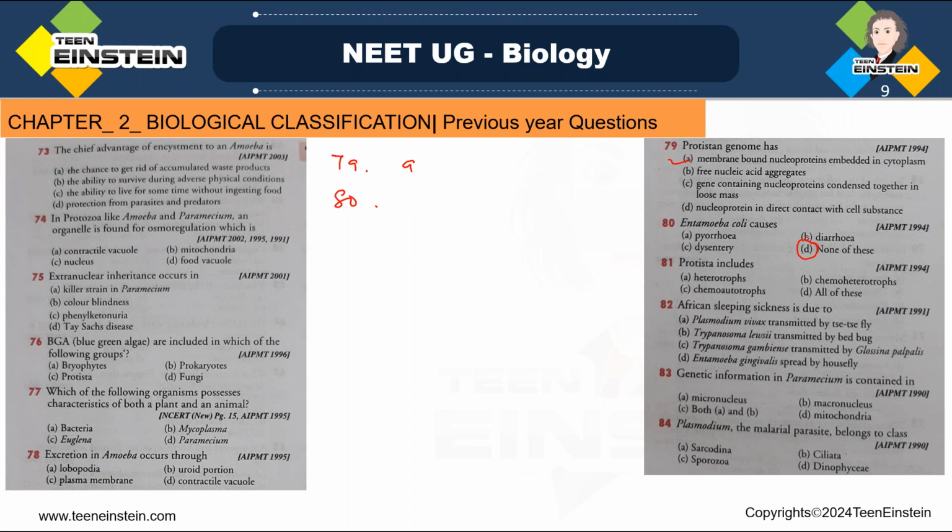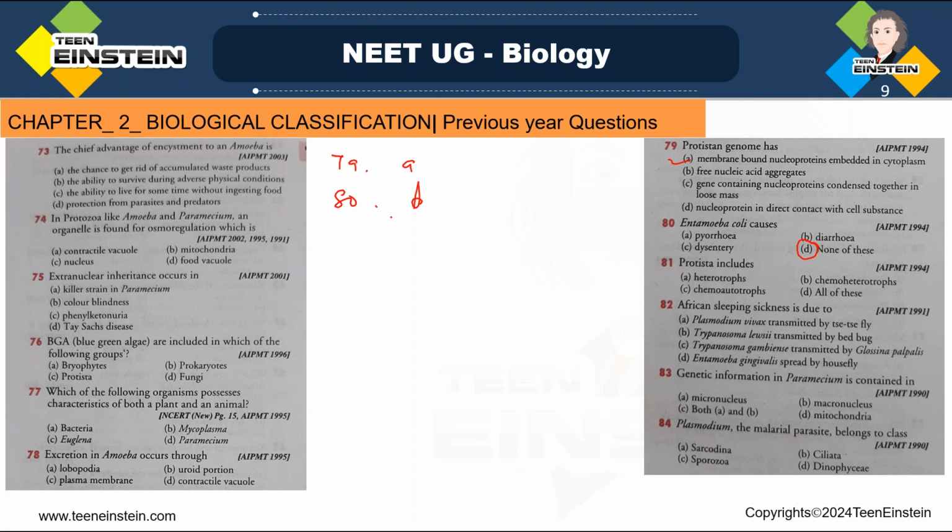Actually, this is a common parasitic genus of phylum Protozoa, and usually this will be present in the upper part of large intestine. We can say in the colon portion, and very often in the liver, brain, and testes and all, and sometimes it may cause constipation. Okay, so among these options, D, none of this, that's the right answer.